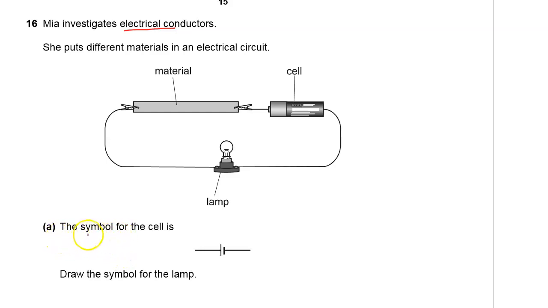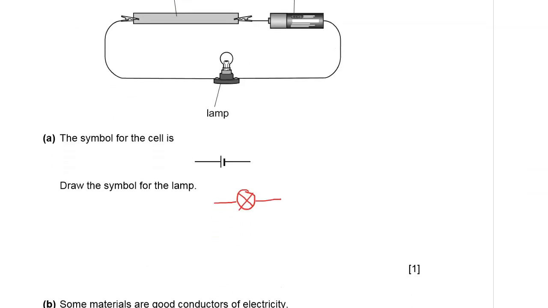Part A: the symbol for the cell is this. Draw the symbol for the lamp. Of course, the symbol for the lamp should be something like a circle, and two lines crossing inside, making an X. And then, of course, you show the connected circuits. That is the symbol for a lamp.